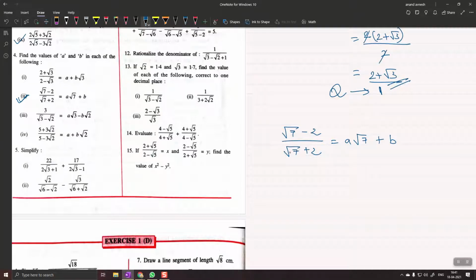First thing what we have to do is understand one thing. यहाँ पे कोई denominator नहीं है, मतलब denominator is 1 and here we have a denominator. We have to get rid of this denominator, or we have to make this denominator rational. So what we'll do is we'll take root 7 minus 2 upon root 7 plus 2 and we will make this denominator into a rational number. We will rationalize the denominator. So can you tell me the first step? How do I rationalize this denominator? What should I multiply here?